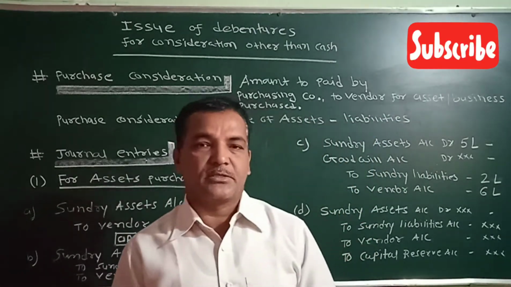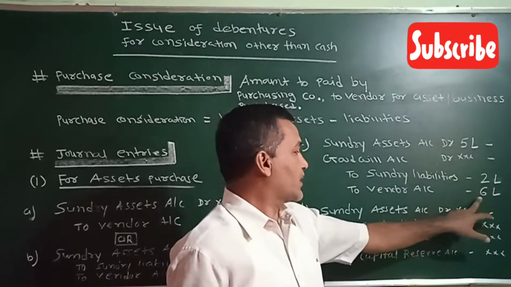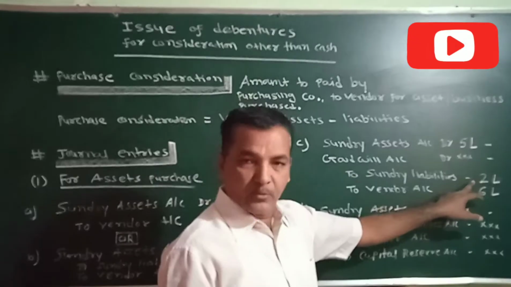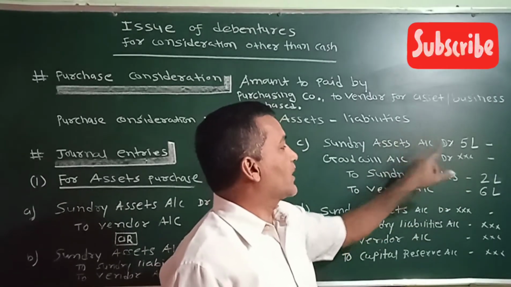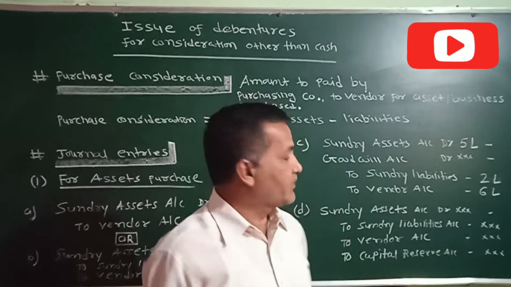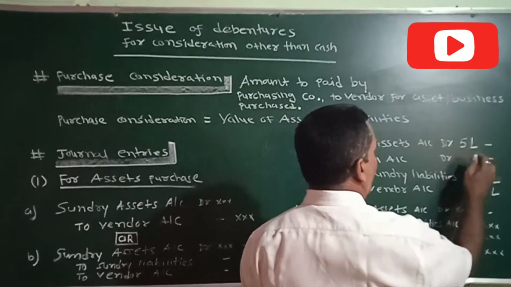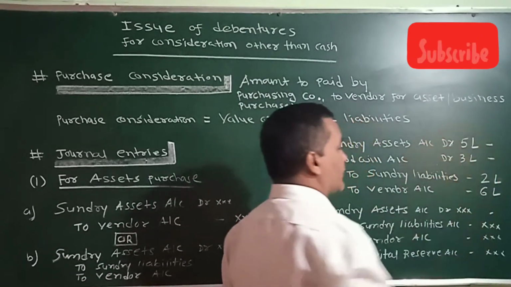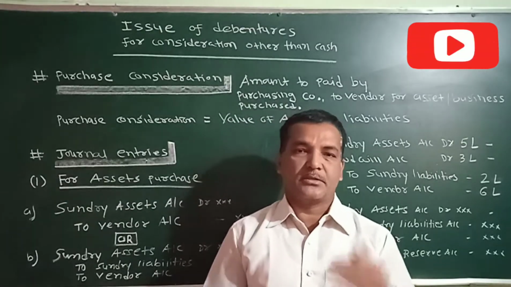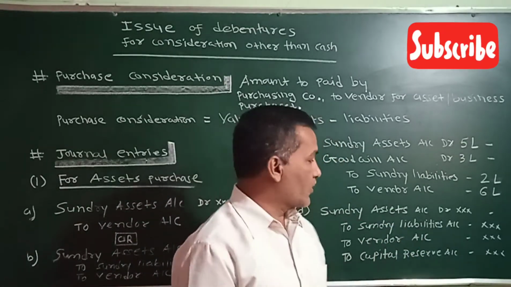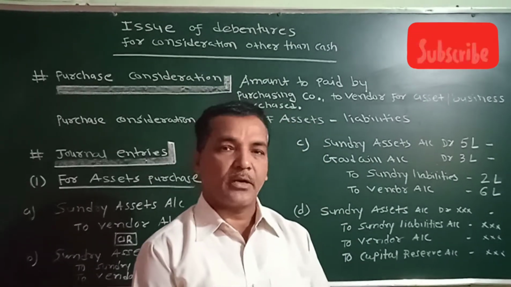The amount of purchase consideration is given in the exercise, suppose 6 lakh. So here you can see, you have to pay 6 lakh rupees to the vendor, and liabilities also you have to pay, 2 lakh. So total 8 lakh rupees. And assets we have taken over are only 5 lakh. So here the difference will come: 6 plus 2 is 8, 8 minus 5 is 3 lakh rupees. So 3 lakh rupees would be the goodwill. In this way, when the value of assets is less than the amount of purchase consideration, then the goodwill account will be debited.